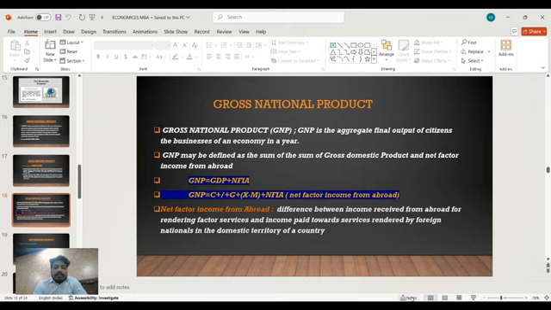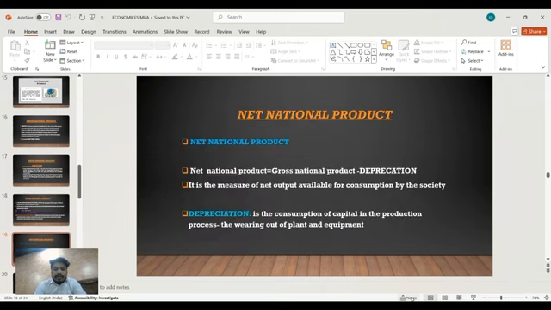Gross national product equals C plus G plus exports minus imports plus net factor income from abroad. Net factor income from abroad means the difference between income received from abroad for rendering factor services and income paid towards services rendered by foreign nationals in the domestic territory of a country.